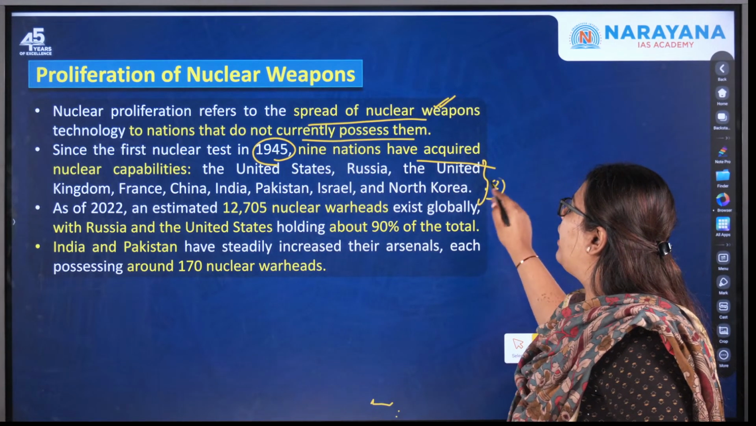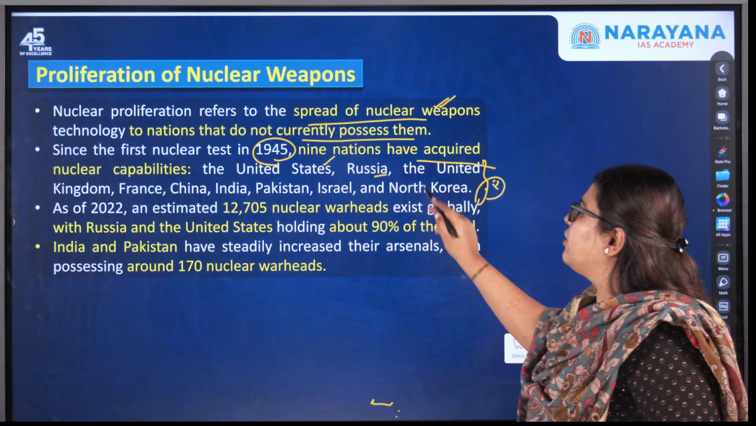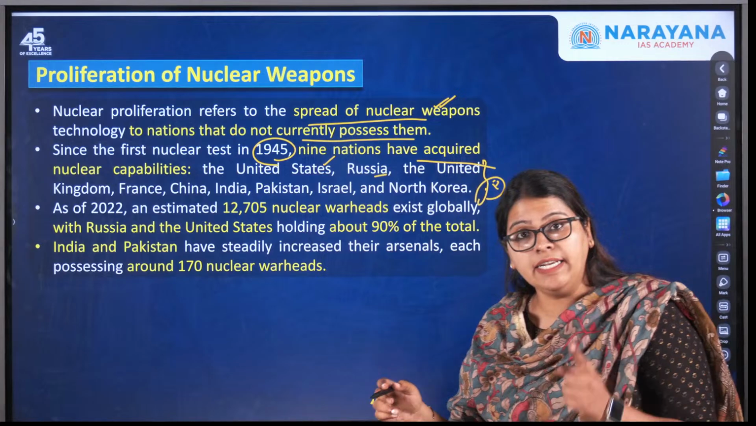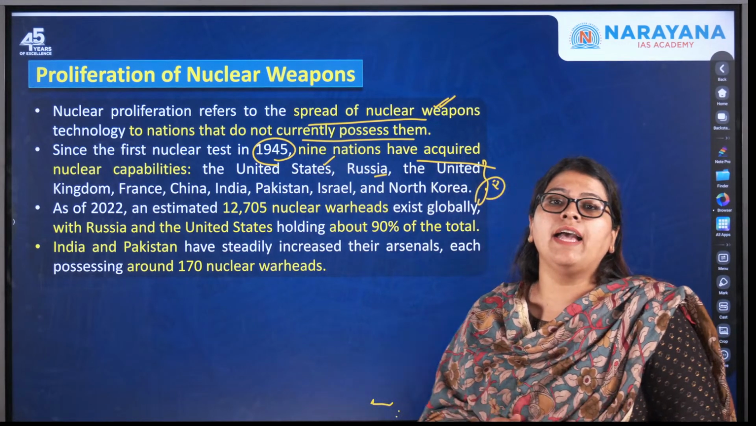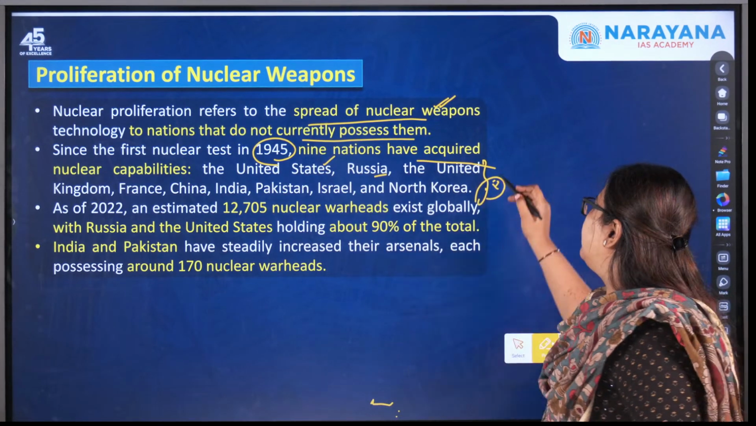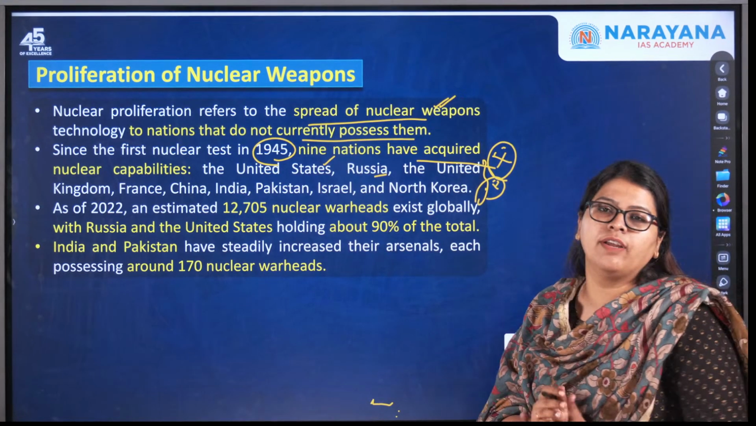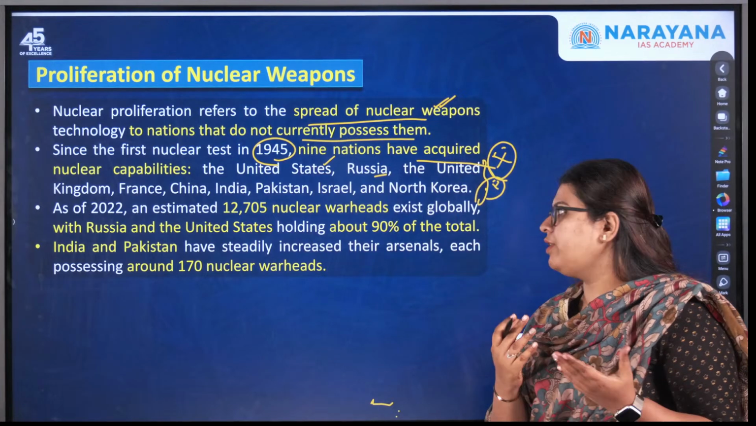Okay, so one is United States, next is Russia, then you have the United Kingdom, then you have France, China, India, Pakistan, Israel, as well as North Korea. So this is very important. Okay, whether India actually possesses nuclear weapons or not is a very important thing, you know.